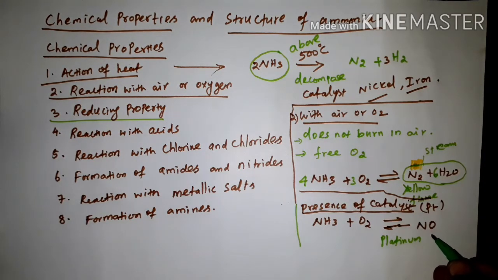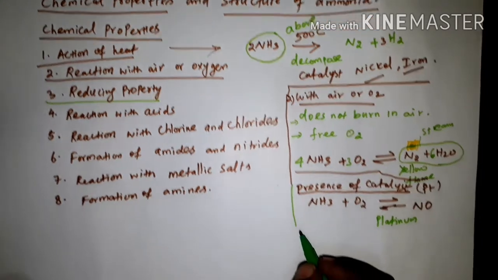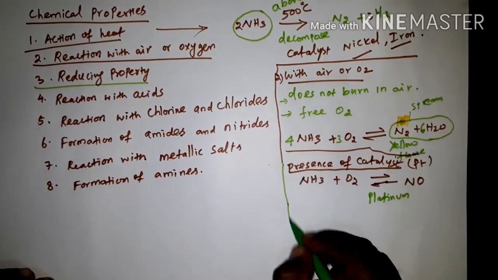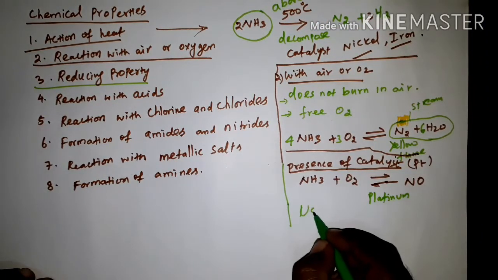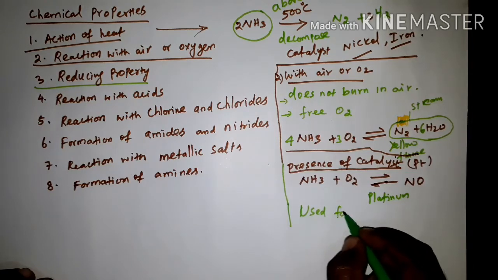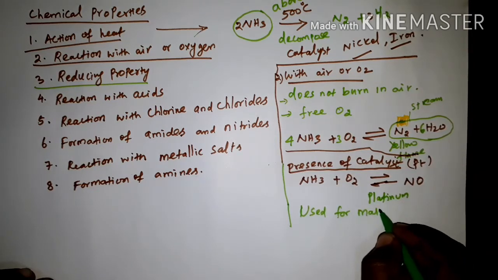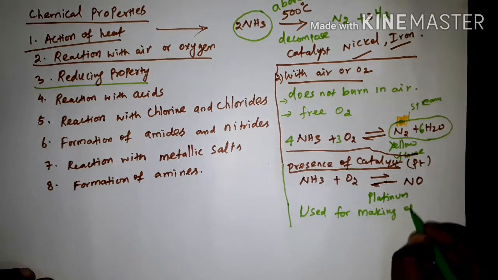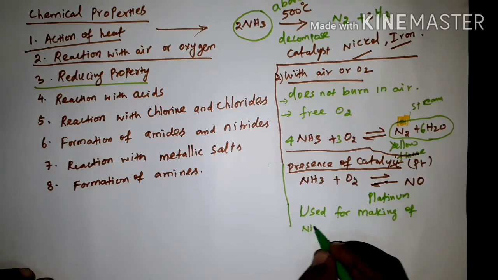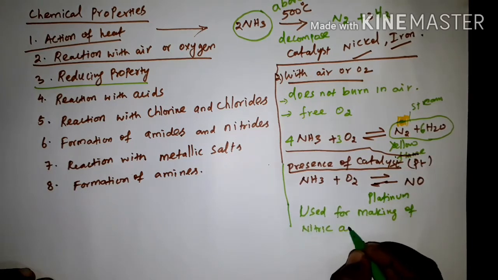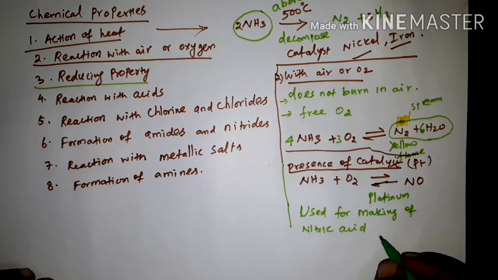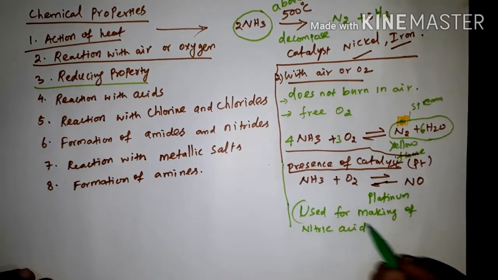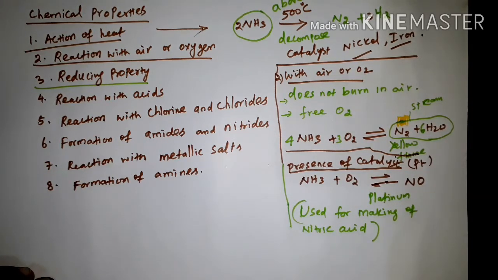This process is used for making nitric acid. This reaction is known as the Ostwald process.